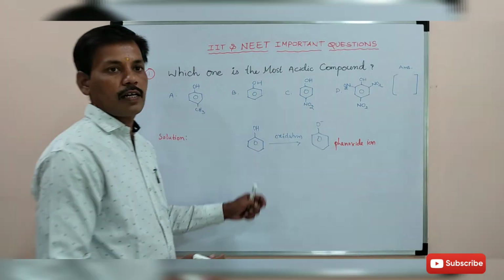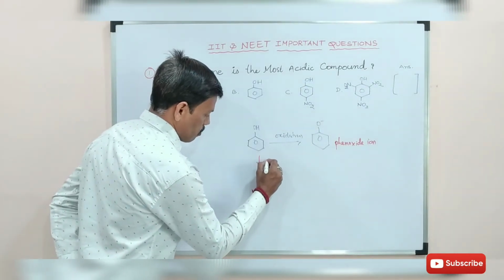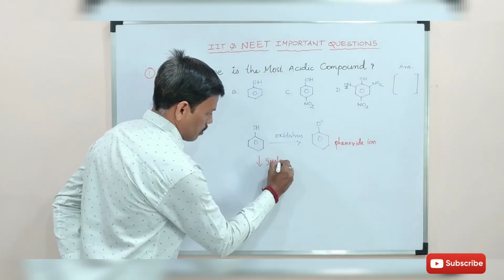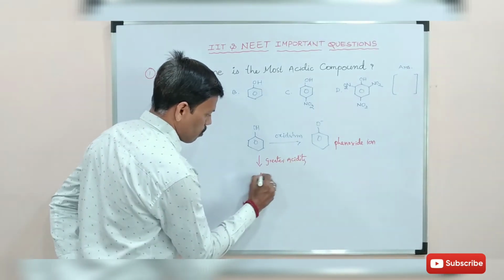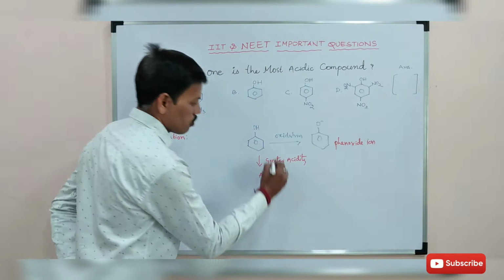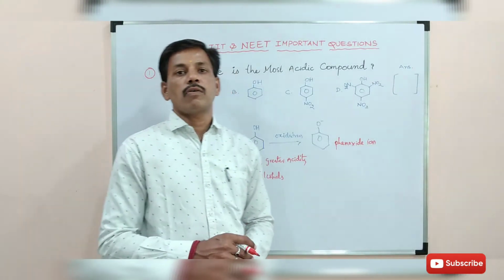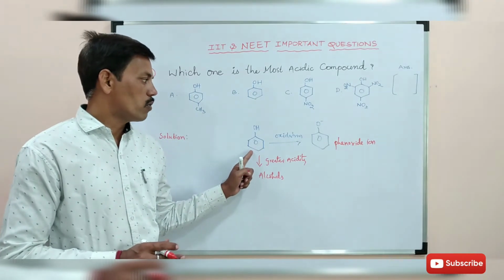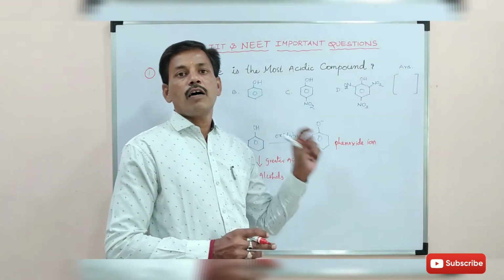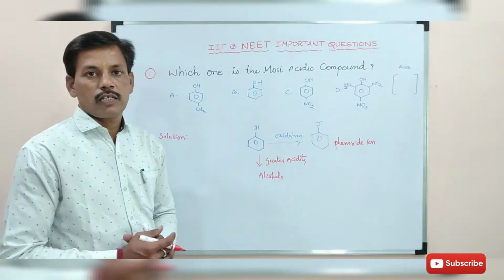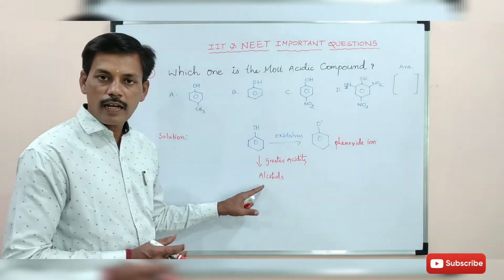So phenol has greater acidity compared to alcohols. Phenol has a more acidic nature than alcohols, and generally these phenols are more acidic than alcohols.